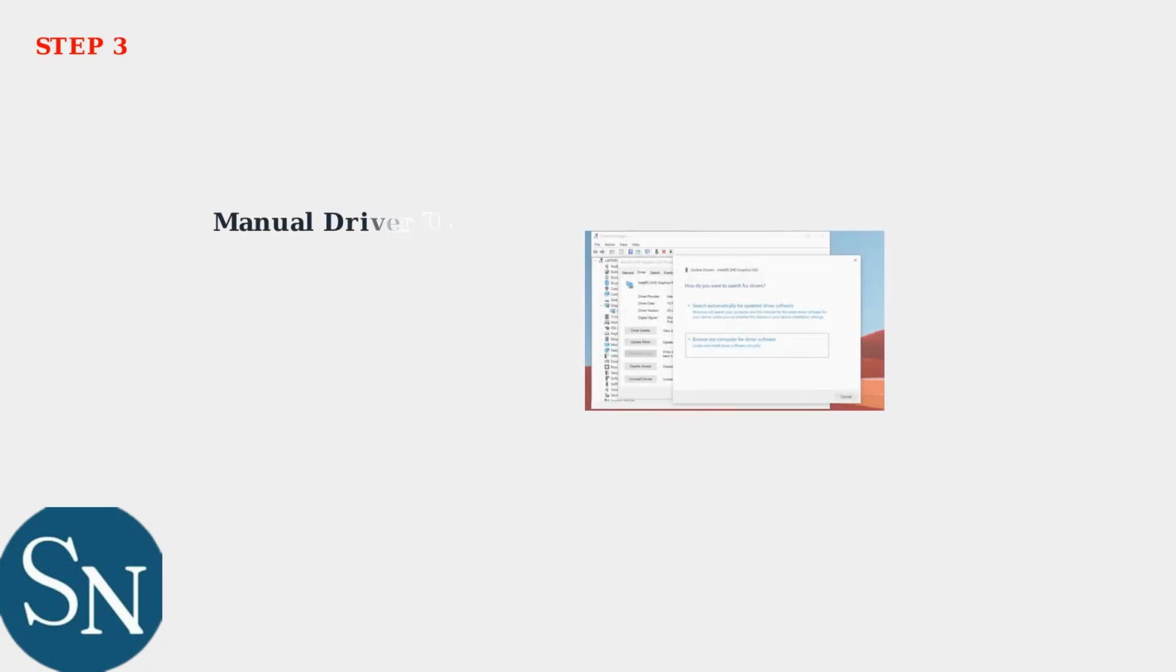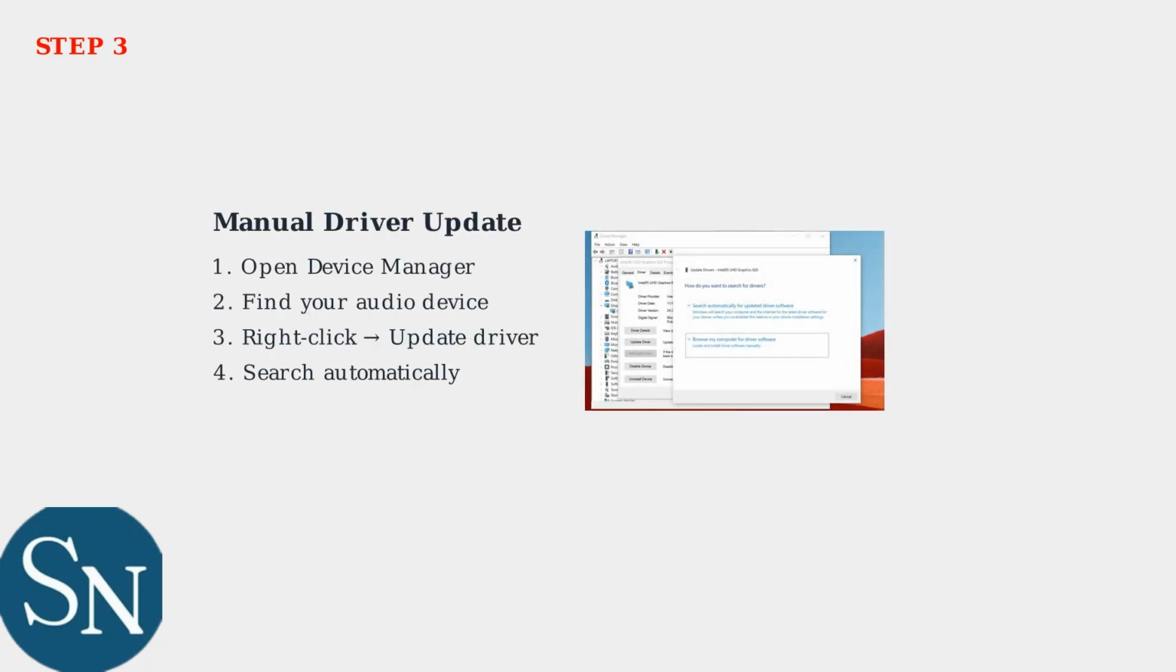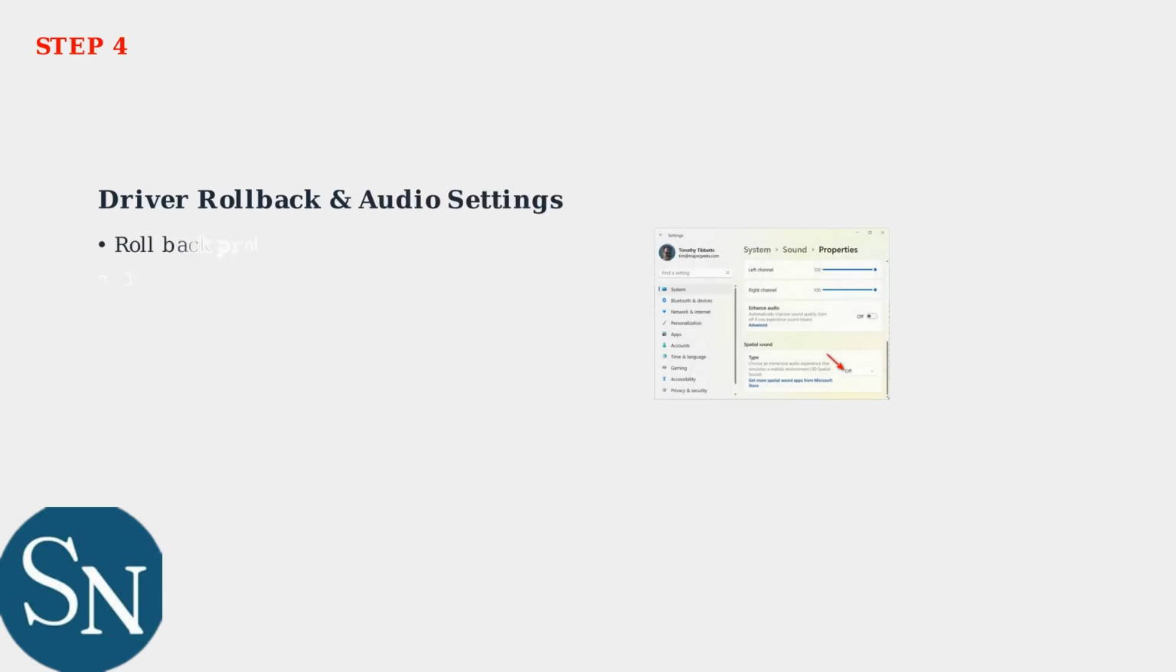If automatic updates don't work, manually update your audio device drivers through Device Manager. Right-click your audio device and select Update Driver. If recent driver updates caused problems, you can roll back to previous versions. Also, try disabling Windows Sonic Spatial Audio, which can interfere with USB audio devices.